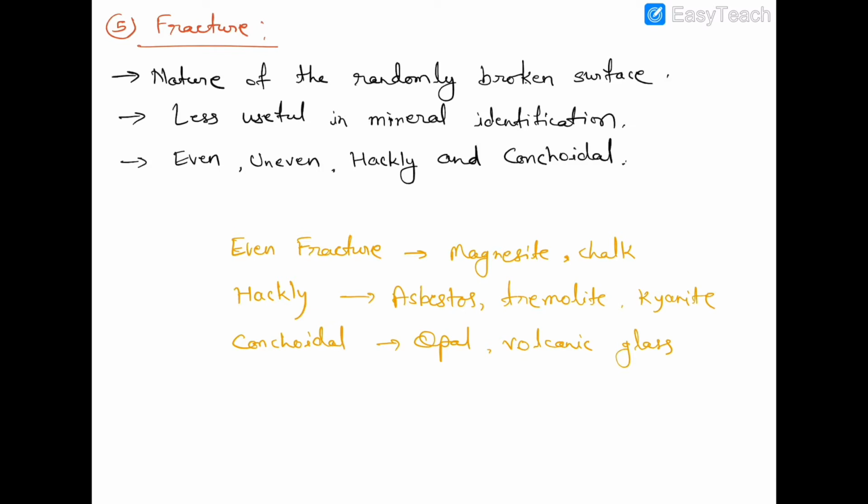These are some typical fractures of a mineral. Even fracture is represented by magnesite and chalk. Hackly fracture we can see in asbestos, tremolite and kyanite. Conchoidal fracture is observed in opal and volcanic glass.